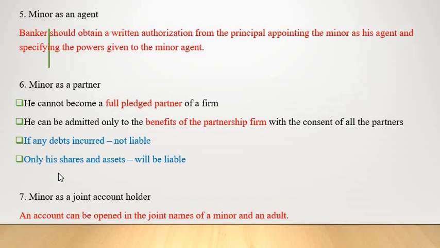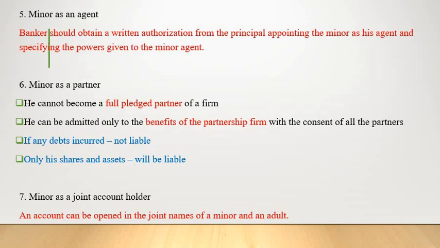Seventh point, minor as a joint account holder. An account can be opened in the joint names of a minor and an adult. Such an account can be operated in the usual manner. However, the minor cannot be made liable for any overdraft or loan given on that joint account. So we have to keep it in mind. That means the banker has to keep in mind, while lending on such an account, that it should be held in the joint names of the minor and an adult or adults. That is a very important thing.